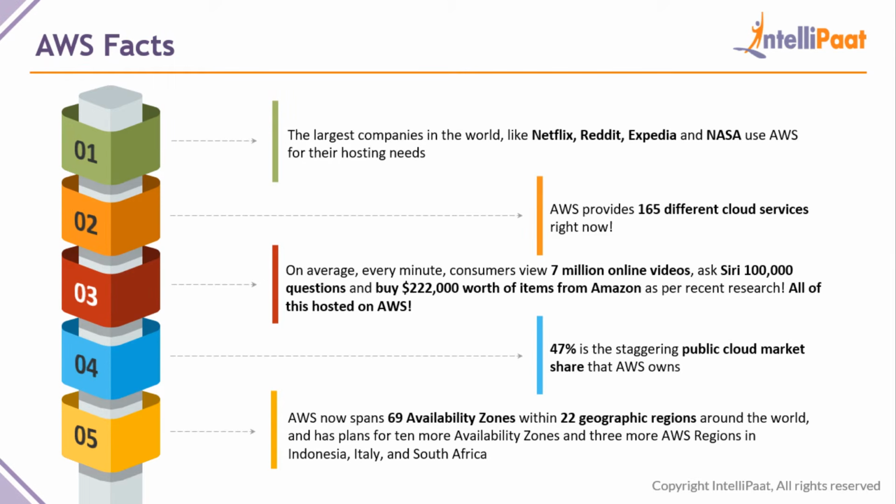And finally, AWS now has its data centers in 69 different availability zones across the world in 22 geographic regions. Geographic region in the sense of countries. For example, in the US it has 4 different regions, and in those regions it has multiple availability zones. So it has many regions, and also 69 availability zones. And also they are building 3 more regions. You can see Indonesia, Italy, and South Africa are some of the recent countries they are working on to bring more availability zones. Why? Because that will increase data availability.